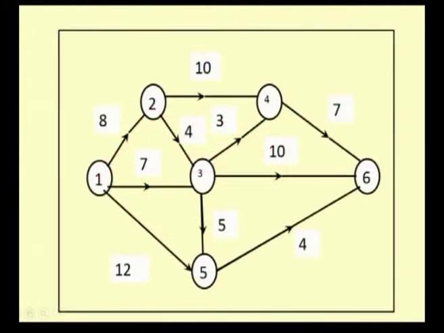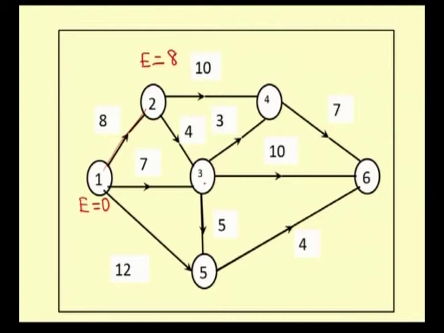Now, with the help of this network we can compute the earliest starting time and latest finishing time. For this network diagram the starting node is 1, therefore, earliest starting time for this node is 0. Now, for the node 2 the only activity is from 1 to 2 only, therefore, for node 2 the earliest starting time is 0 plus the normal duration 8.